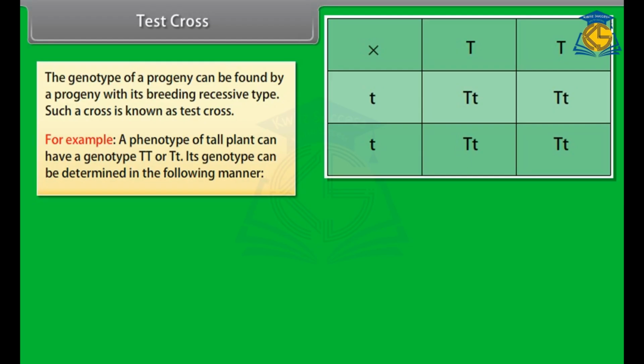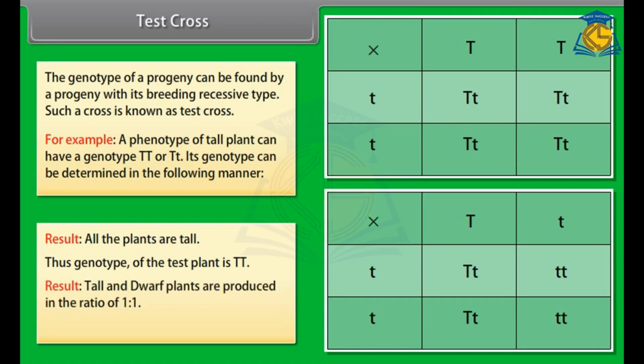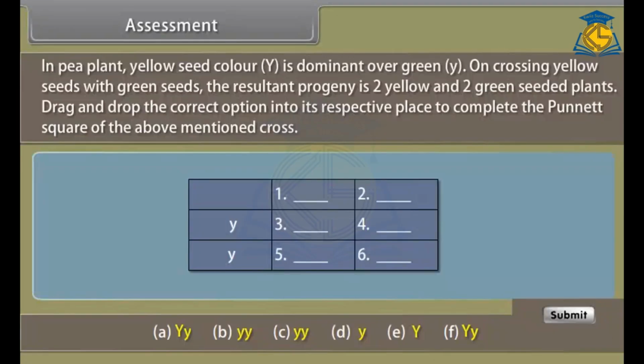Its genotype can be determined in the following manner. In the first case, all the plants are tall, thus the genotype of the test plant is TT. In the second case, tall and dwarf plants are produced in the ratio of 1:1. Thus, the genotype of the test plant is Tt. Assessment. Before proceeding further, let us know how much we have learned.